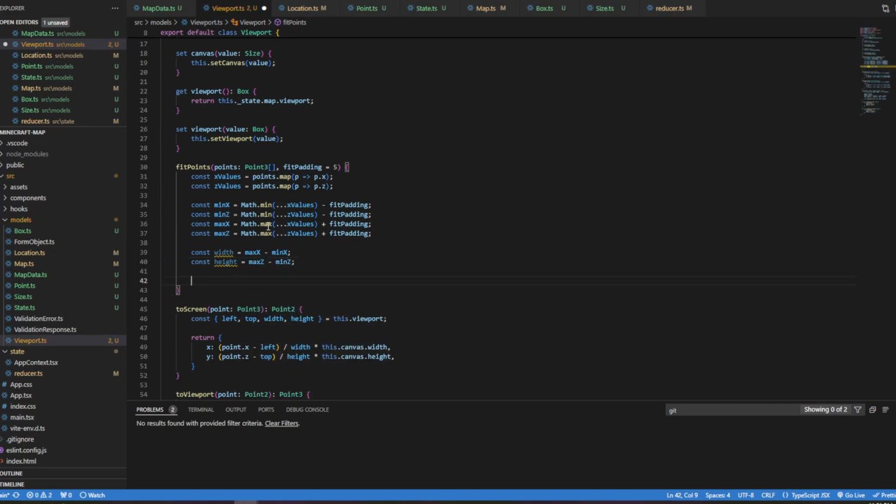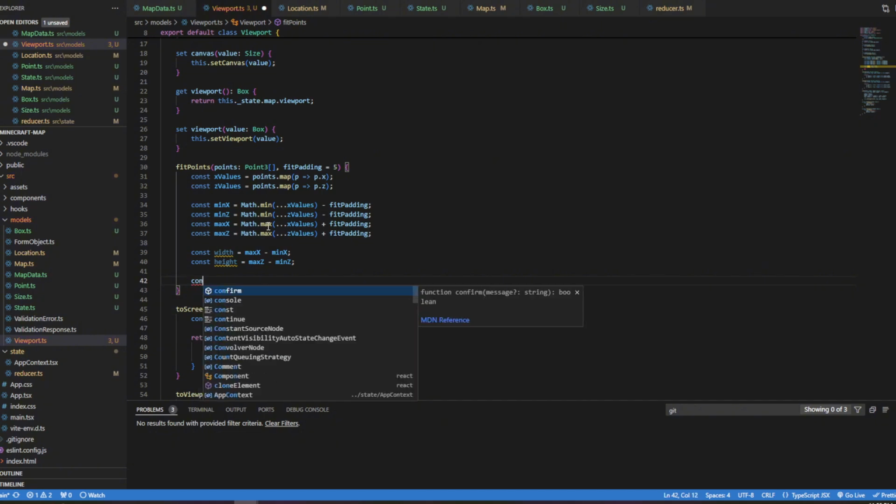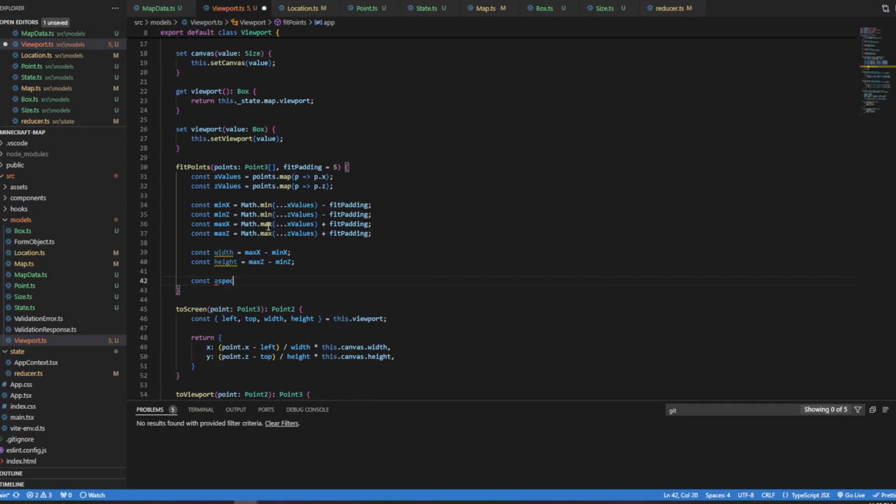And then we want to get an aspect ratio for our canvas because we want the viewport to have the same aspect ratio as our canvas. The aspect ratio, I think, is width divided by height. At least that's how I have it here. It might be wrong. Aspect ratio equals this.canvas.width divided by this.canvas.height.